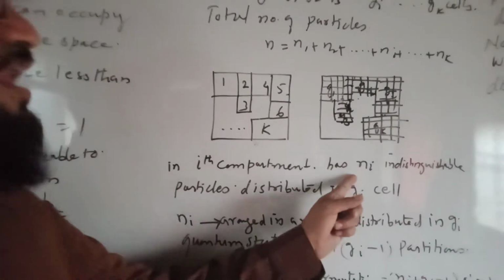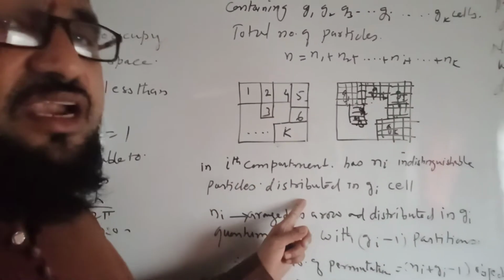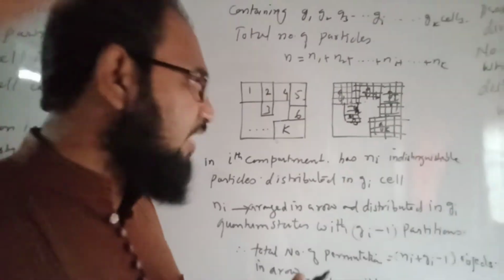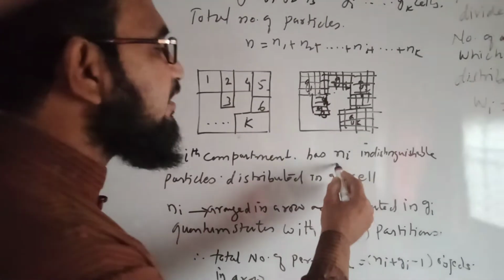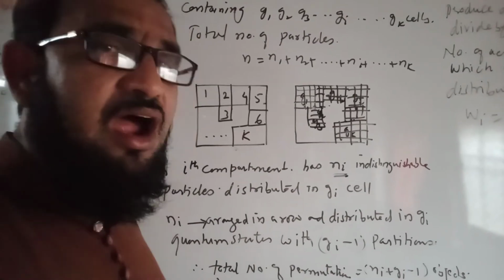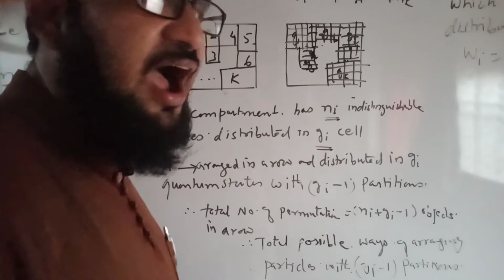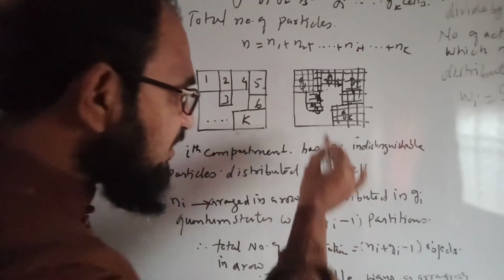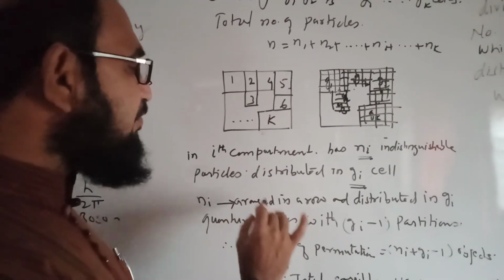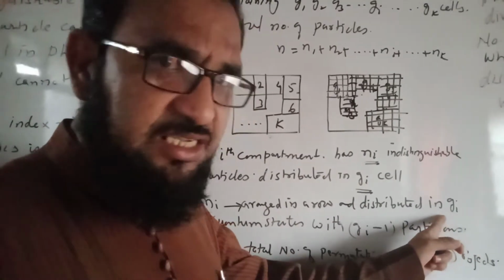Suppose in the ith compartment we have Ni indistinguishable particles distributed in Gi cells. In this example, we are taking Ni indistinguishable particles, and these particles are to be distributed in Gi cells, the small cells. Now Ni can be arranged in a row and distributed in Gi.